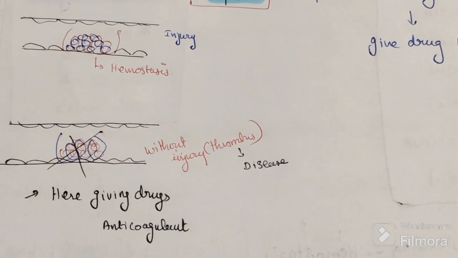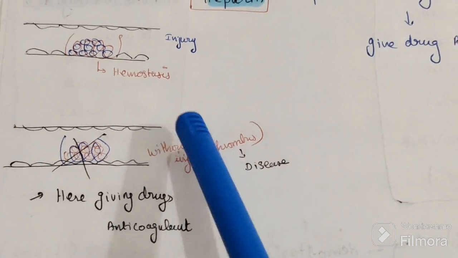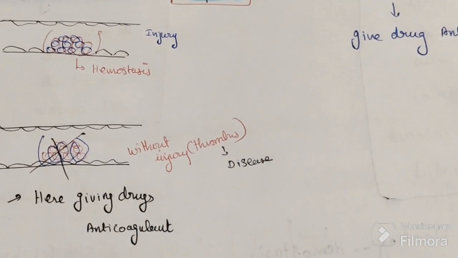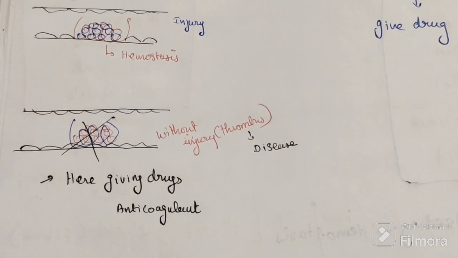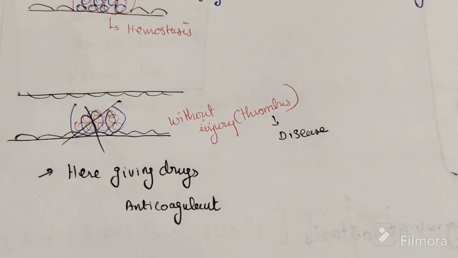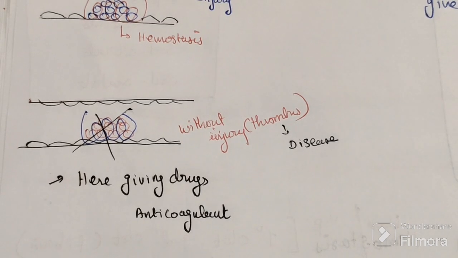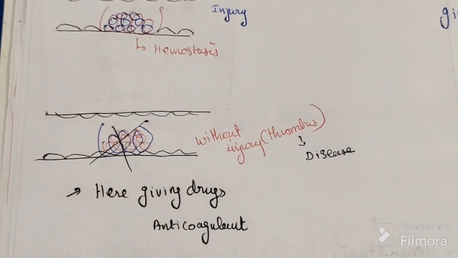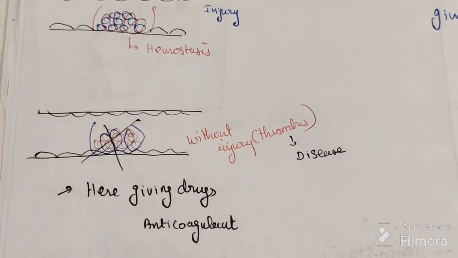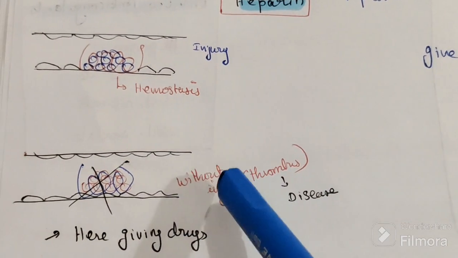It is a disease because it interrupts the blood flow to an organ, so the organ will be affected. Here we don't need that clot, so we want to take treatment. We take anticoagulant drugs, drugs that inhibit the synthesis of that thread. A platelet clot will be there, but the thread will not come. Only platelets are present; the thread is not coming.